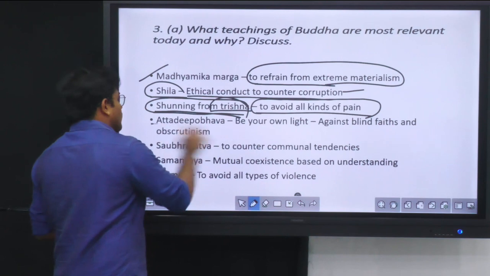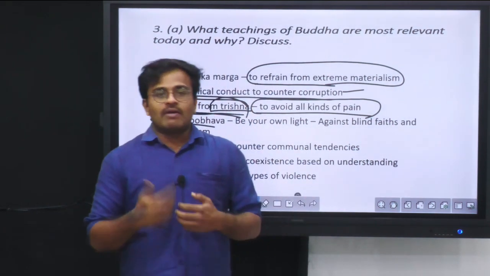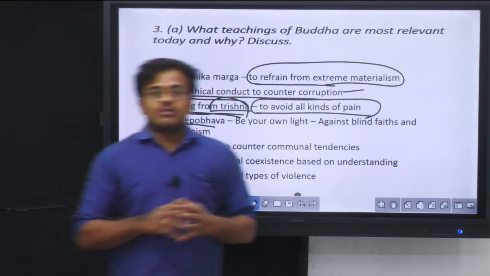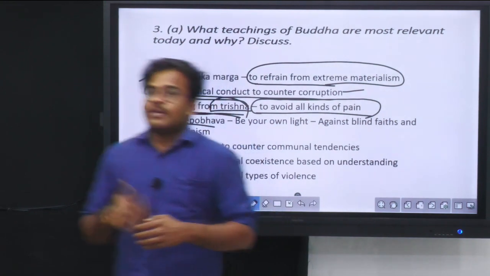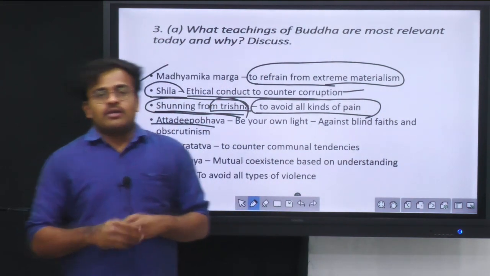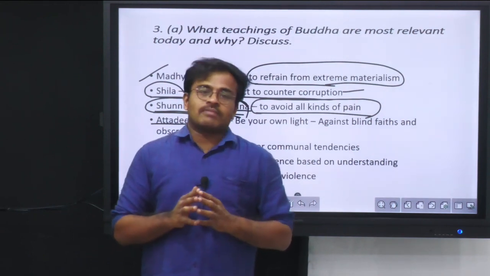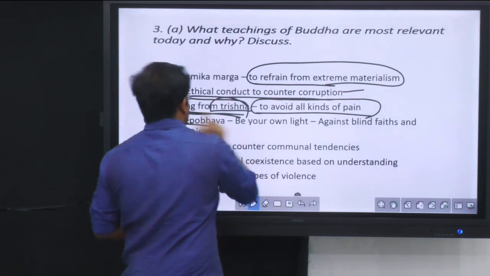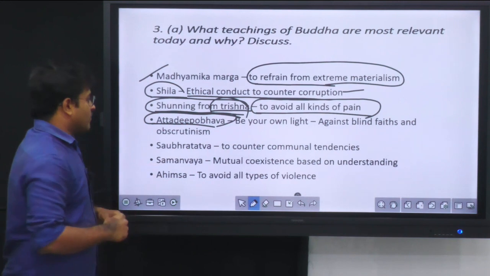Then the next important idea of Buddha is Atta Dipo Bhava, be your own light. In the current context, when some elements of obscurantism, some element of godman culture is dominating the society, being your own light, being reasonable, following your own path is very, very important. This is against rituals and practices too, and it is against blind faith too. So you can use the idea of Atta Dipo Bhava.